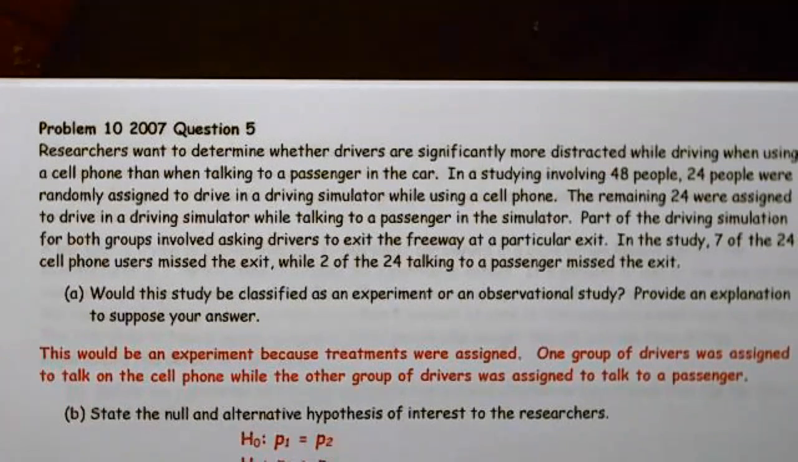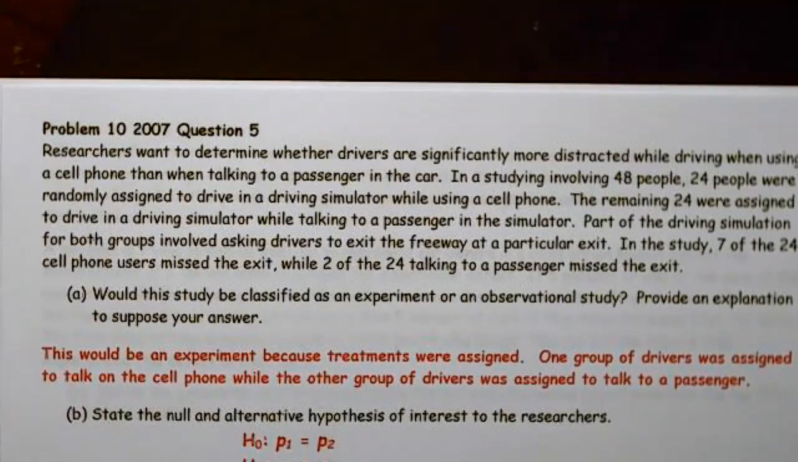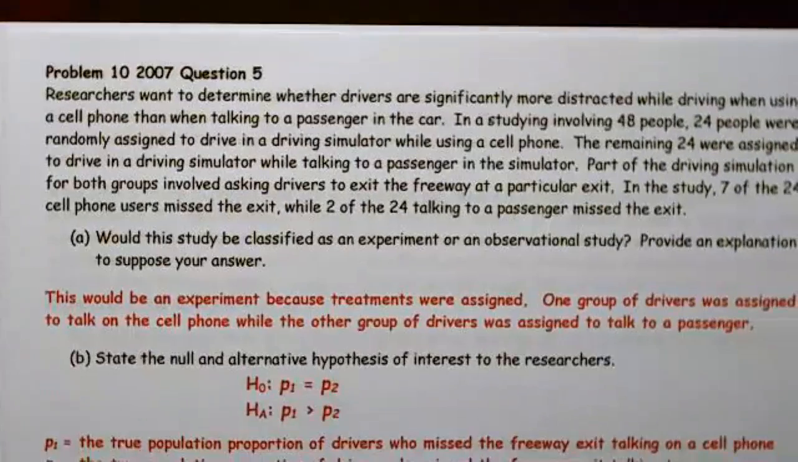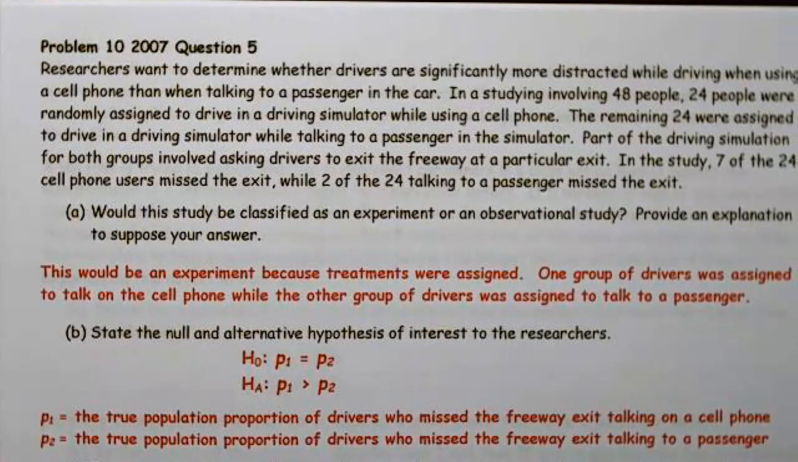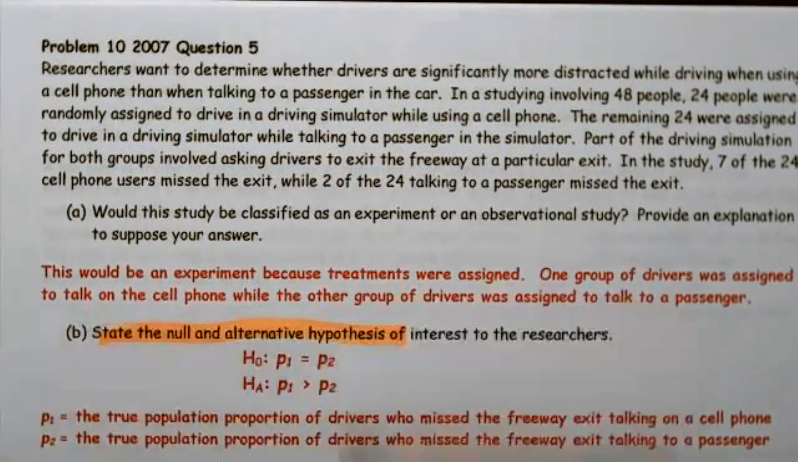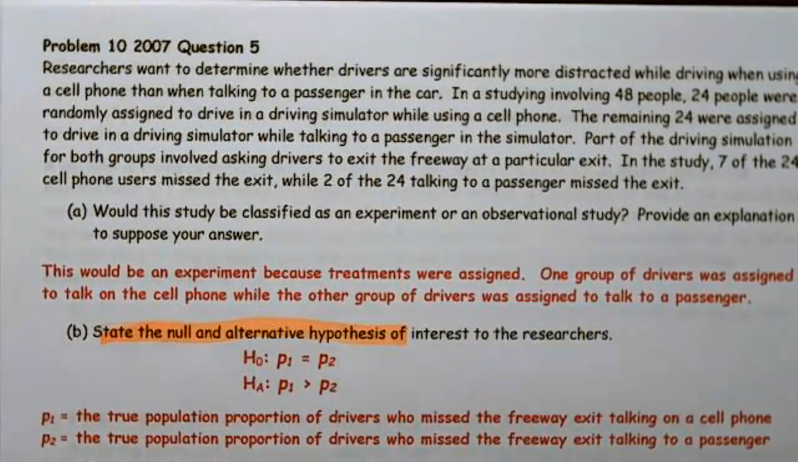State the null and alternative hypothesis of interest to the researchers in this test. Since I state the null and alternative hypothesis, I need to also define my variables. So make sure you do both of those. It's really easy to say, I'm just going to state my null and alternative, but you have to define your variables if they ask for that. So in this case, I said P1 equals P2, and P1 is greater than P2, and the reason I use greater is because that's what they asked for in the question.